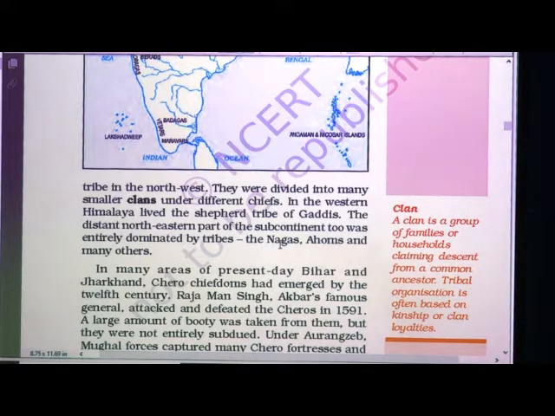Now, here clan means a group of families or households claiming descent from a common ancestor. Tribal organization is often based on kinship, means blood relation, and clan loyalties. What is a clan? A clan is a group of families or households claiming descent from their ancestors.